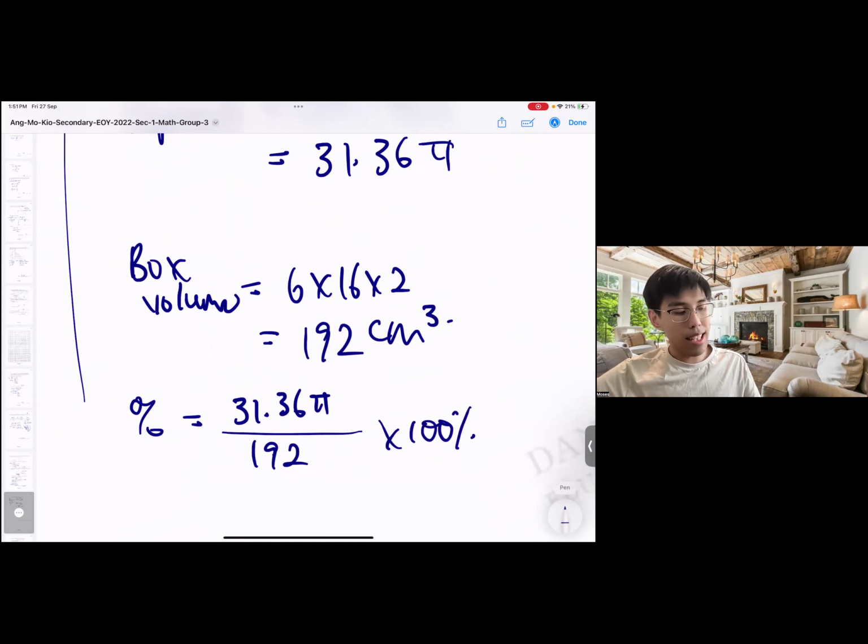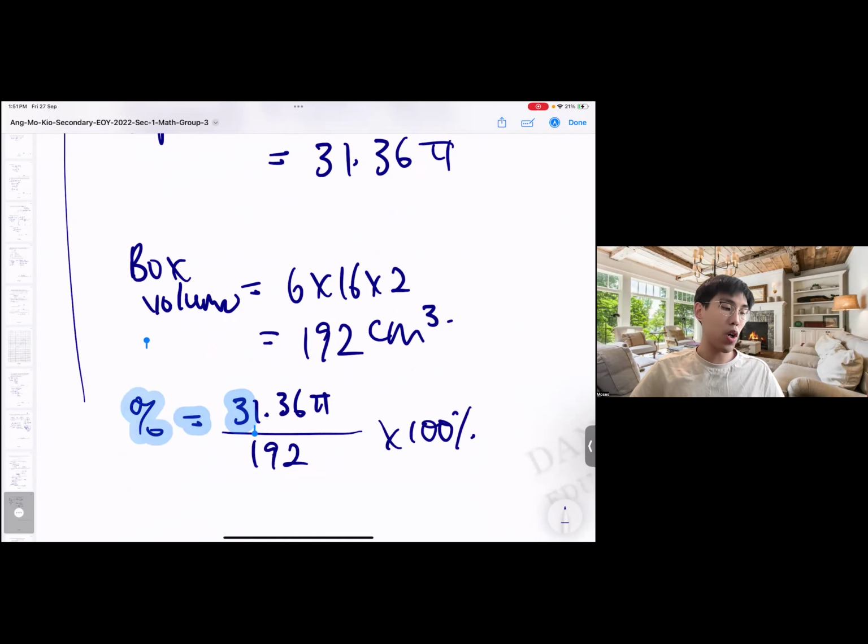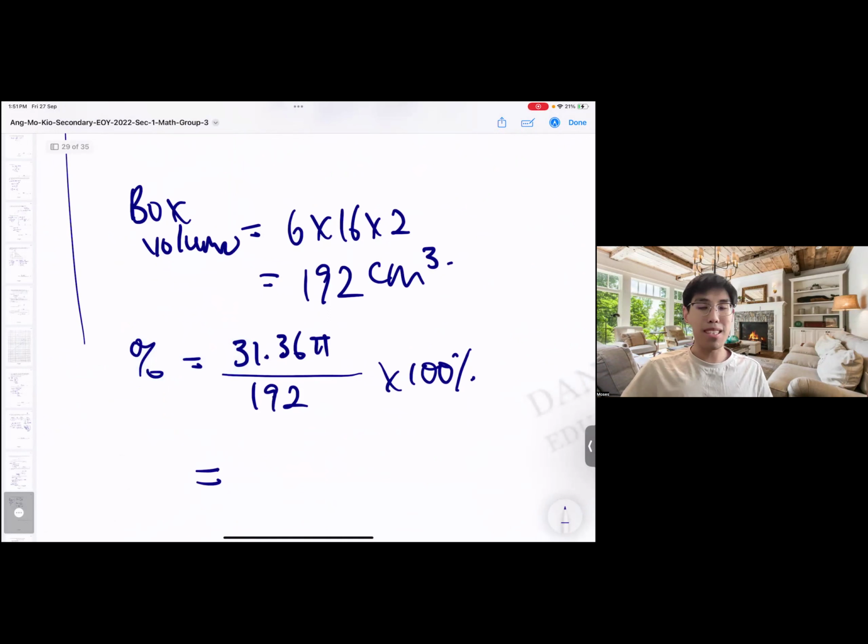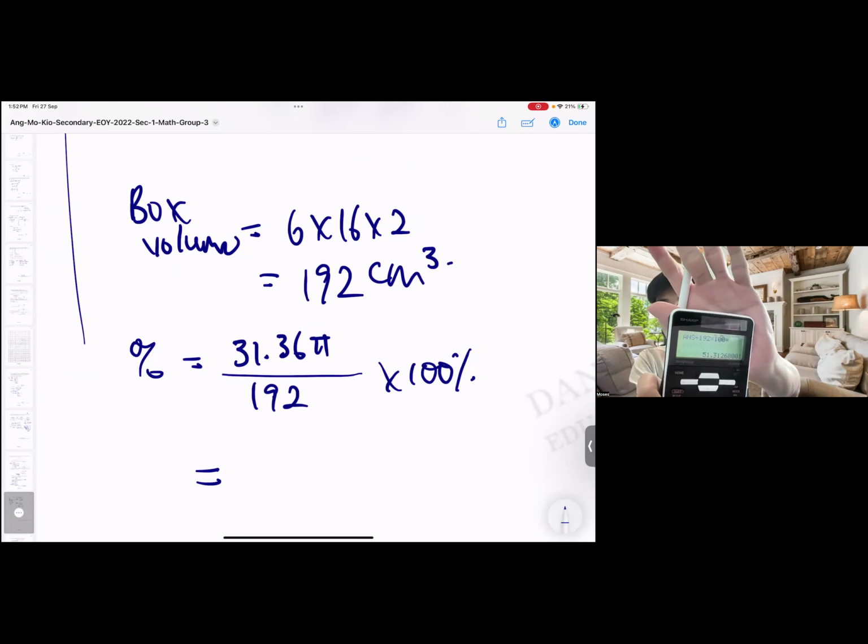Okay, same thing. Can answers be written? Can your workings be like that? 100%? Yes, because this is not the final answer. The final answer will be in the form of decimal. Okay, so always use it like that. Make your working simple and nicer. So times pi. This is where I need to use the long elongated working, because this is the exact value of 31.36 pi. Then you leave the calculation of pi to the end. Okay, so divide by 192 times 100, you will get this